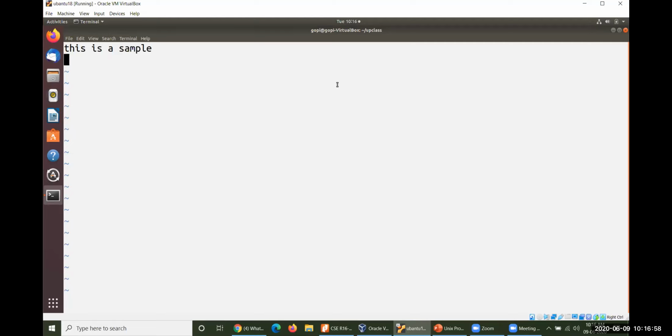In MS operating systems, Microsoft operating systems, if you take MS Word or some other word editing pads, you have a facility to get that data back. Here you don't have any Control Z. This is directly the Ubuntu operating system. My system is both the server and the client.